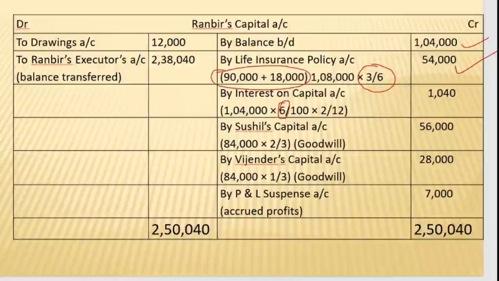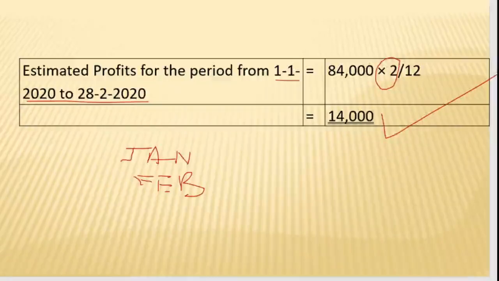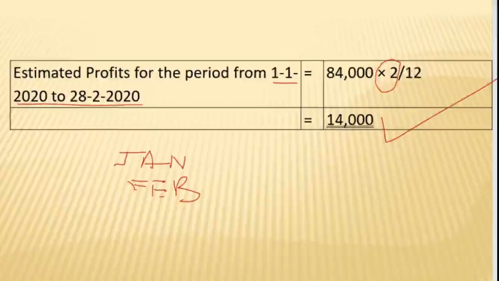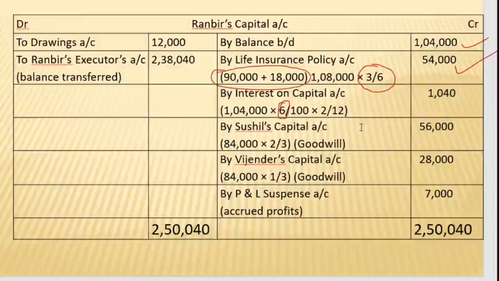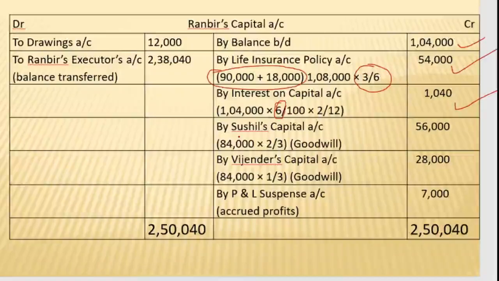But the partner remained in the firm only for 2 months, that is January and February. So we need to calculate only for 2 months. So 1,04,000 into 6/100 into 2/12 gives us 1,040 as the interest on capital.